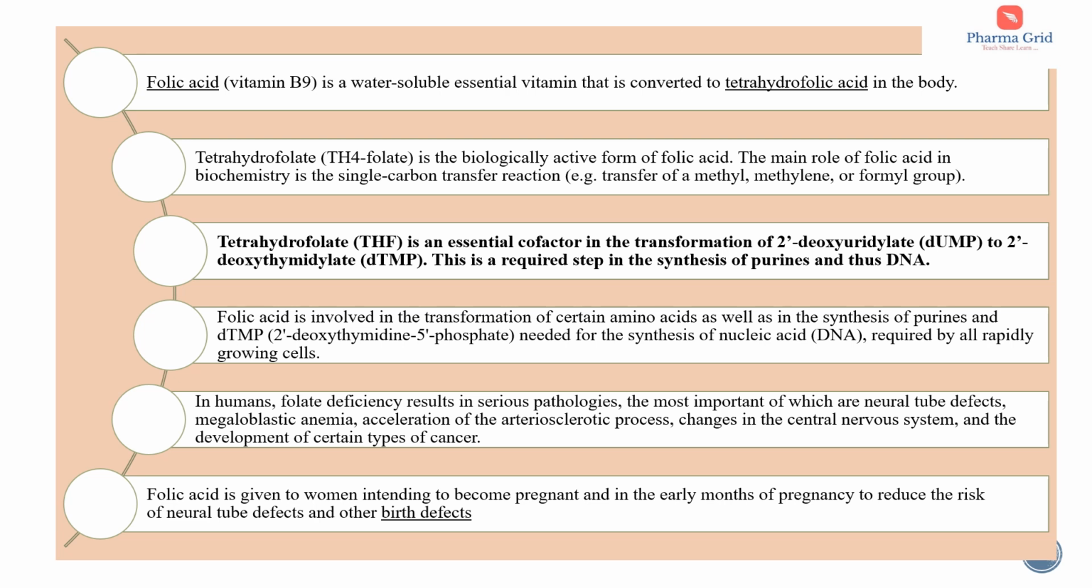Folic acid is also involved in the transformation of certain amino acids as well as in the synthesis of purines and DTMP needed for the synthesis of nucleic acid, that is DNA, required by all rapidly growing cells. In humans, folate deficiency results in serious pathologies such as neural tube defects, megaloblastic anemia, acceleration of the arteriosclerotic process, changes in the central nervous system, and the development of certain types of cancer. So this folic acid is given to women intending to become pregnant and in the early months of pregnancy in order to reduce the risk of neural tube defects and other birth defects.